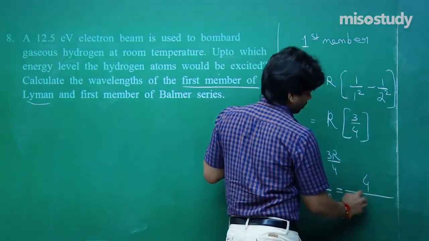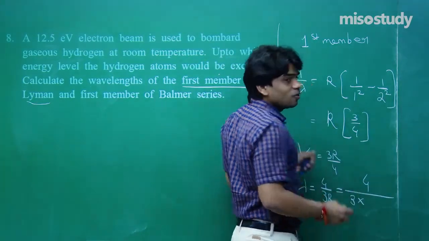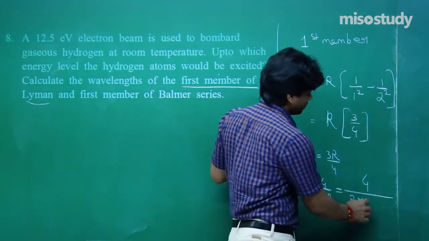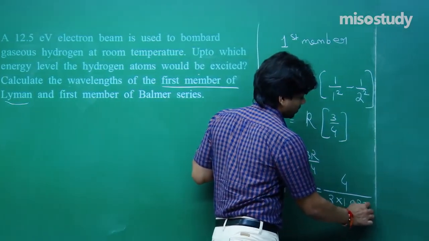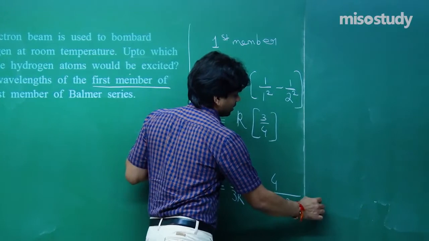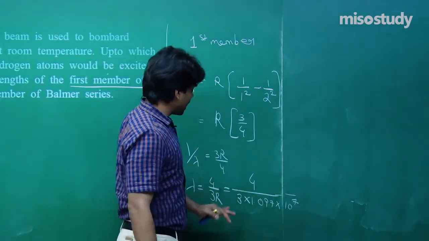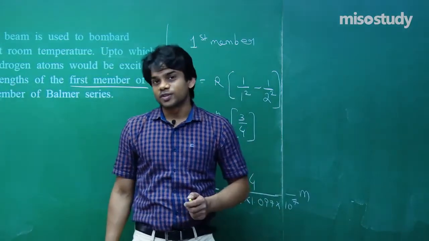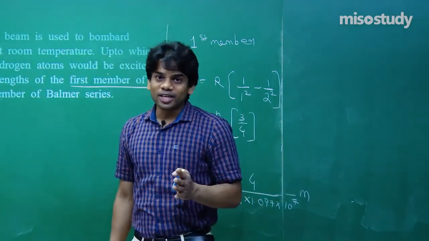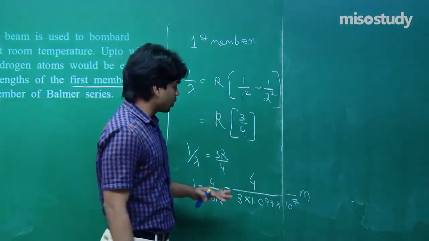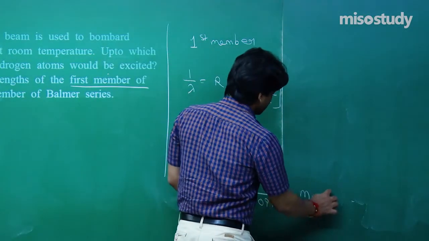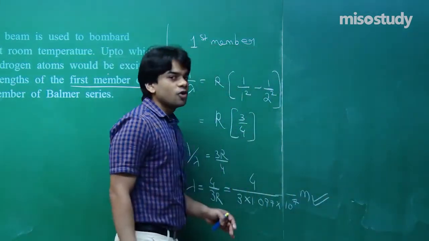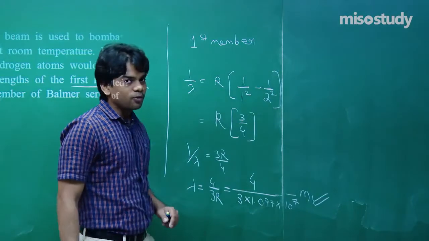Substitute the value 4 by 3, R value 1.097 times 10 power 7. After this, I believe that you can find out the value of lambda for the first series. Already I have done so many calculations, so I believe that you can perform this calculation and easily obtain the value of the required lambda.